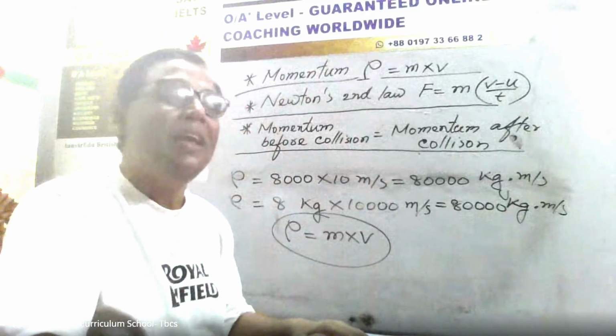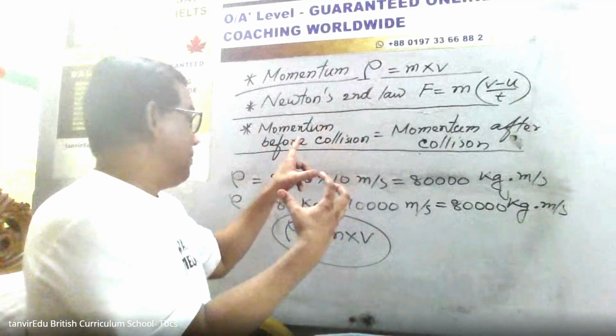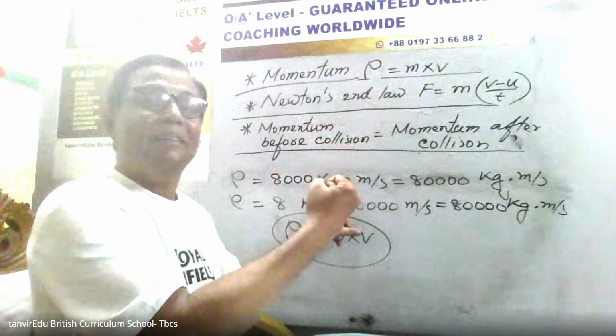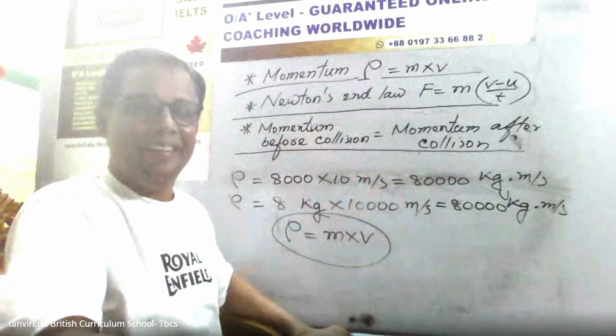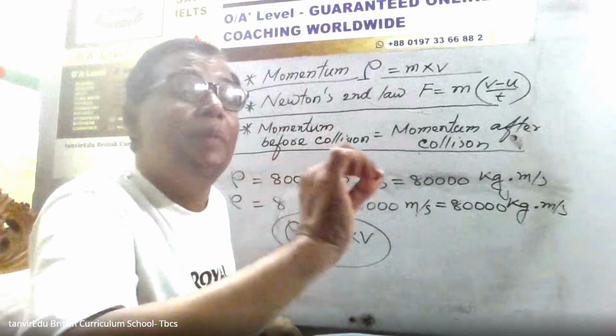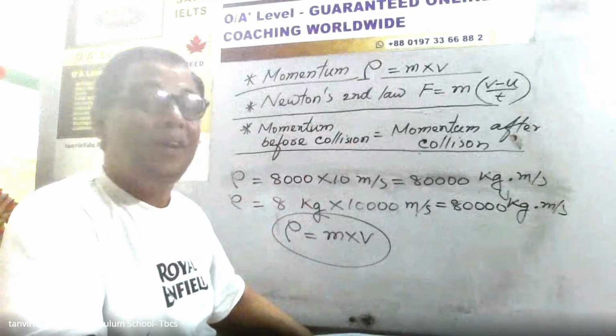So momentum, in short, is two quantities, the mass and speed, and the unit of momentum is kg meter per second. Many people don't understand physics. Why? Because they just memorize momentum is equal to m into v. No, not at all.